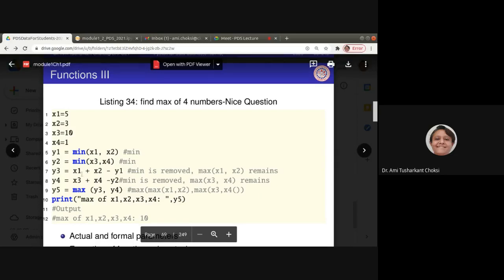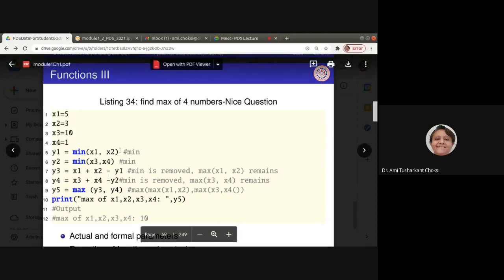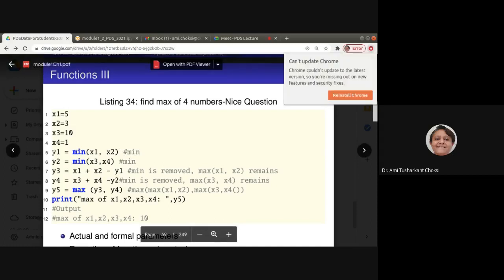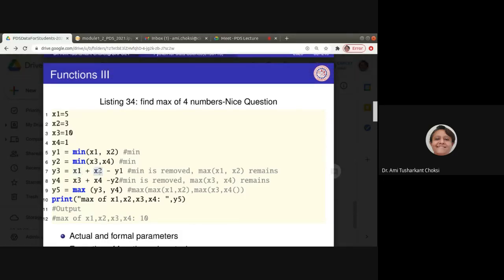y3 is equal to x1 plus x2 minus y1. So what happens? x1, x2, in that whatever is minimum that we have stored in the y1, right? That we have stored in the y1. Now what we are doing is we are taking x1 plus x2 minus y1. So whatever was the minimum, that is being removed. Fine. So max is remaining.